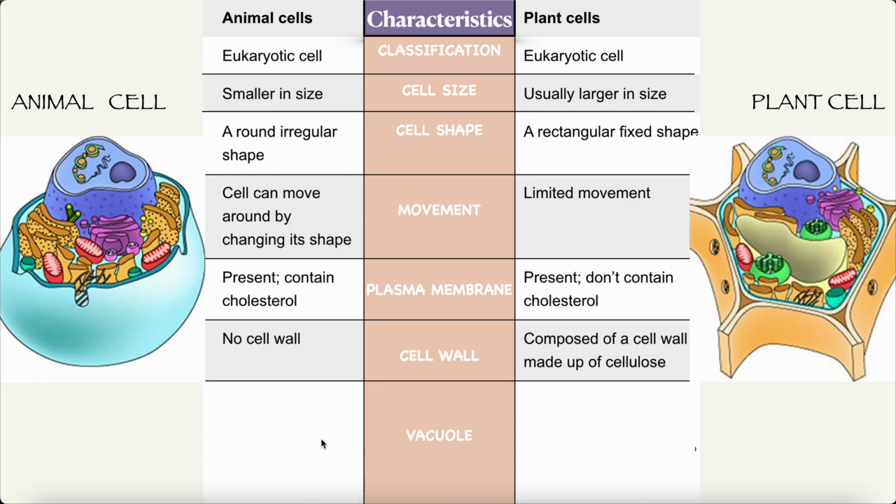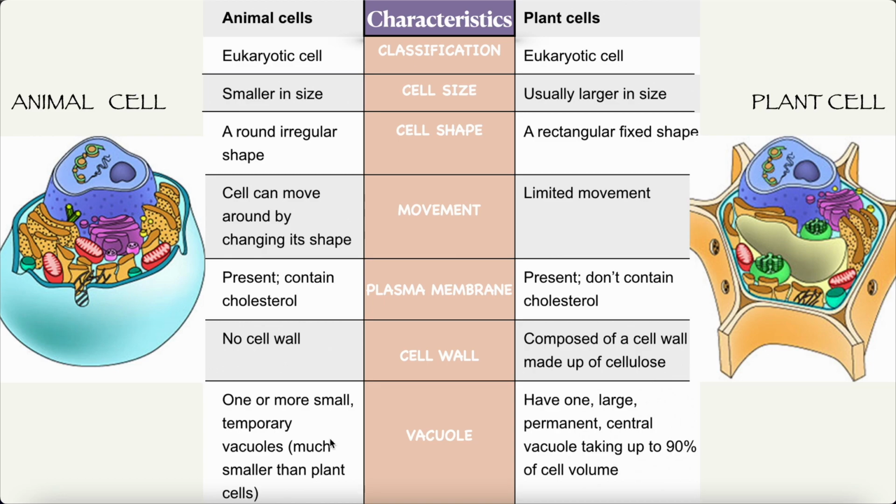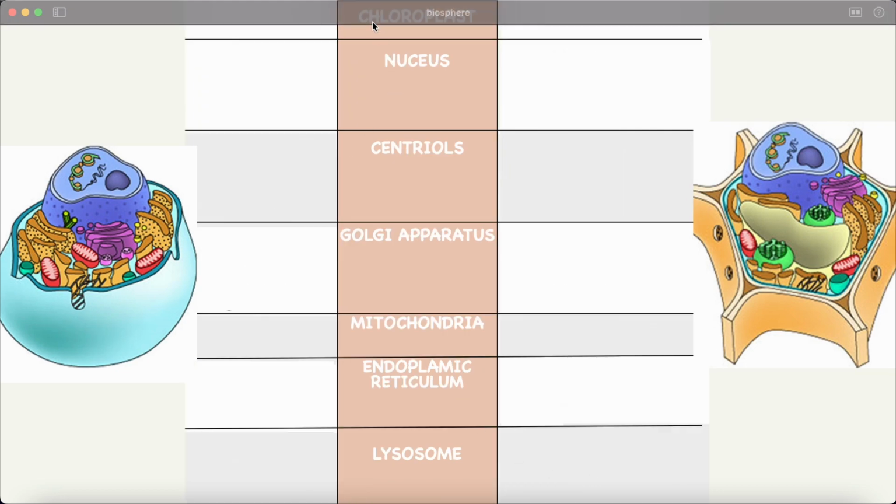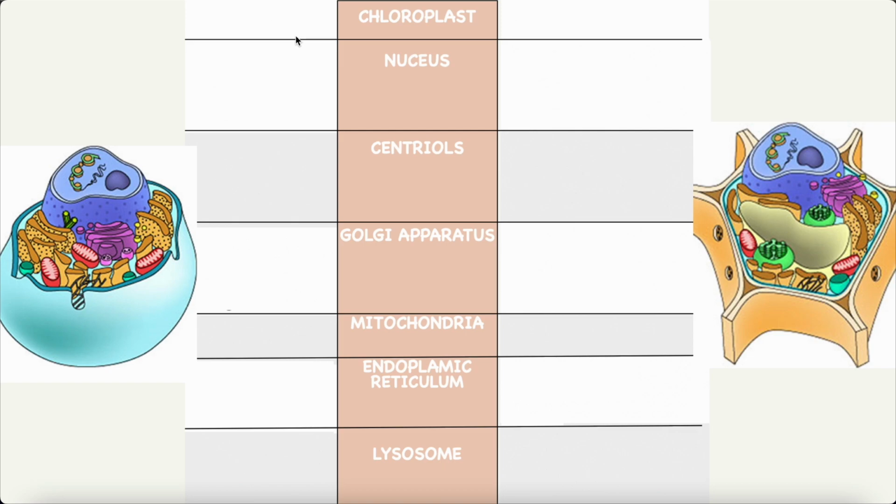How about the vacuole? Will the animal cell have a vacuole? One or small temporary vacuoles, much smaller than in plant cells, very small ones. Plant cells have one large permanent central vacuole taking up to 90% of the cell's volume. Amazing, yes? Chloroplast. Do the animal cells have chloroplasts? No, they don't. Do the plant cells have chloroplasts? Yes, they do. That's the main organelle for the plant cells because that's where photosynthesis happens.